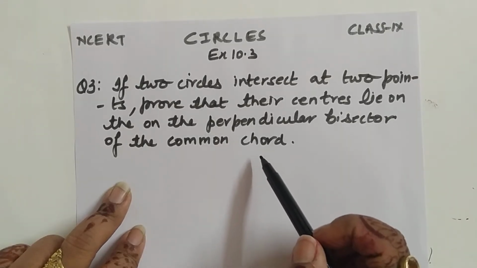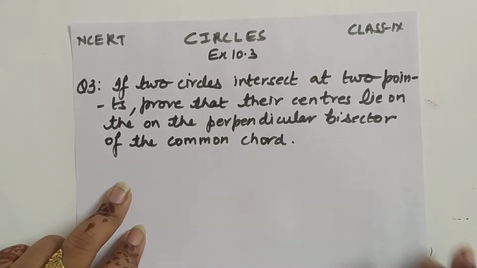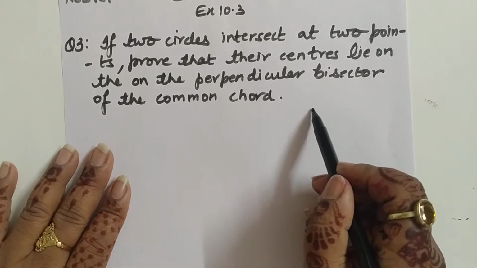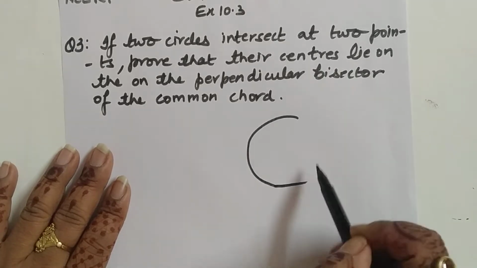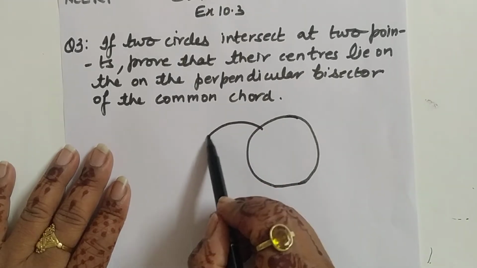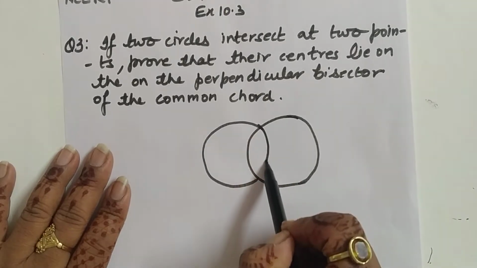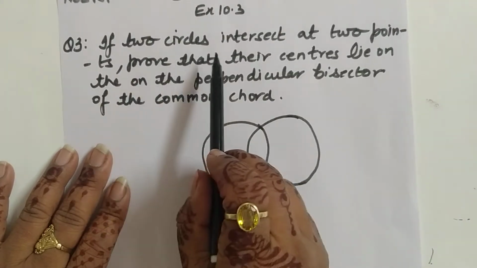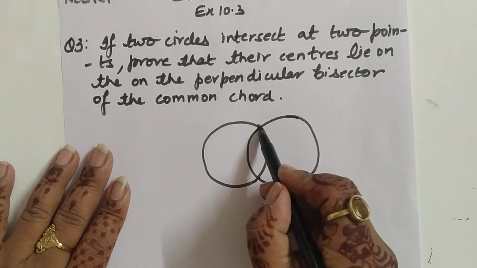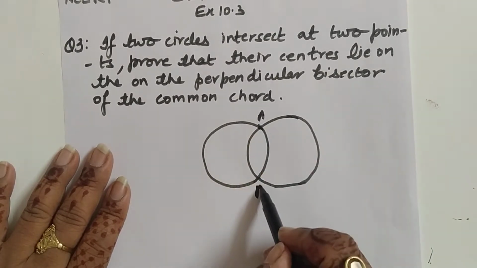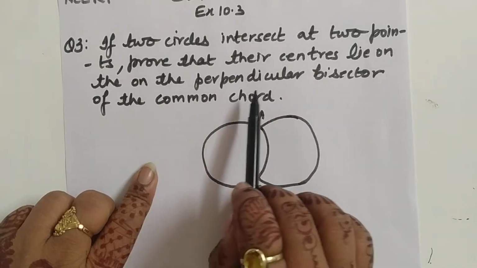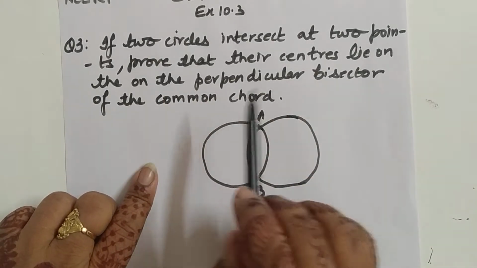So let us understand it through a figure, what the actual question is. For example, let this be a circle, and there is one more circle. If two circles intersect at 2 points, so they are intersecting at 2 points, and these points are A and B. Prove that their centers lie on the perpendicular bisector of the common chord.